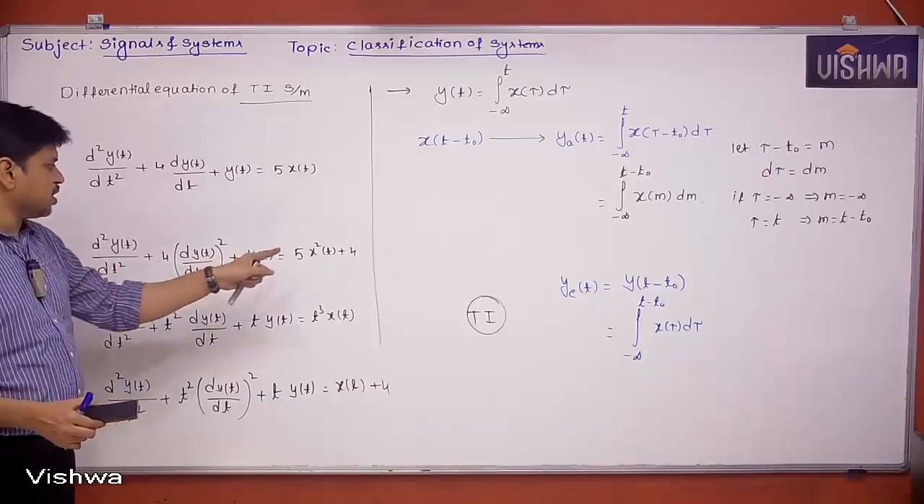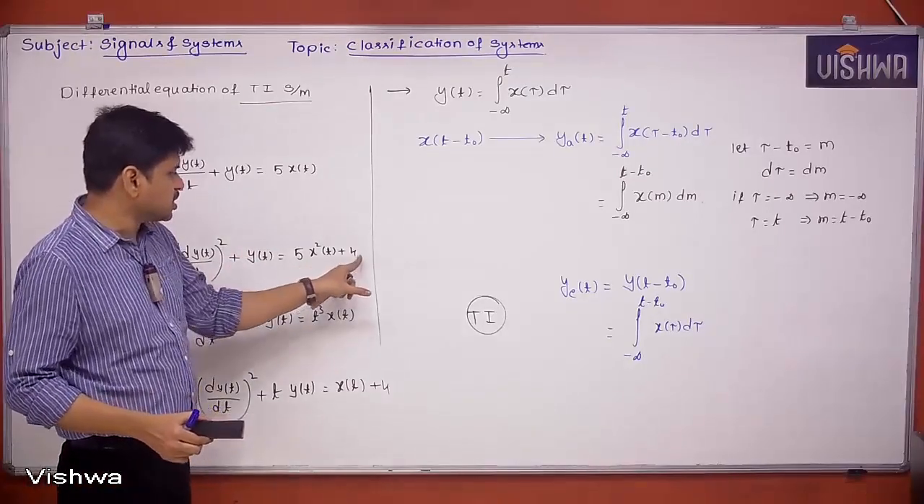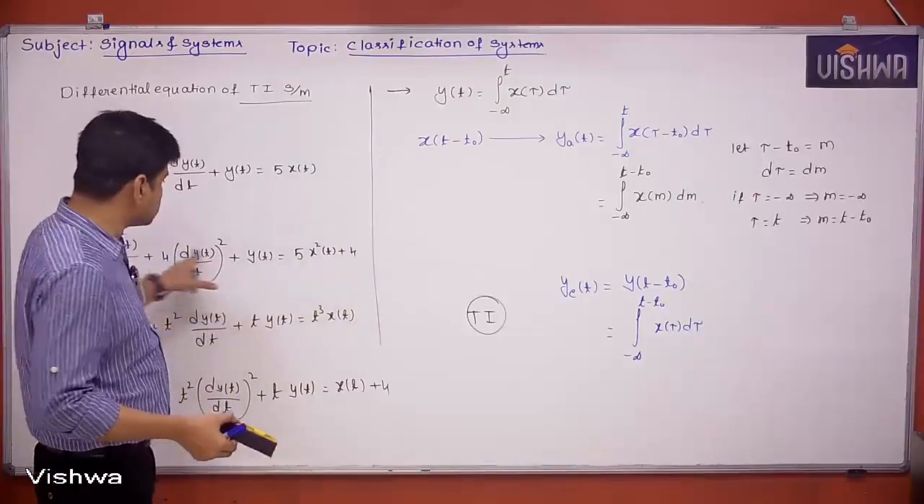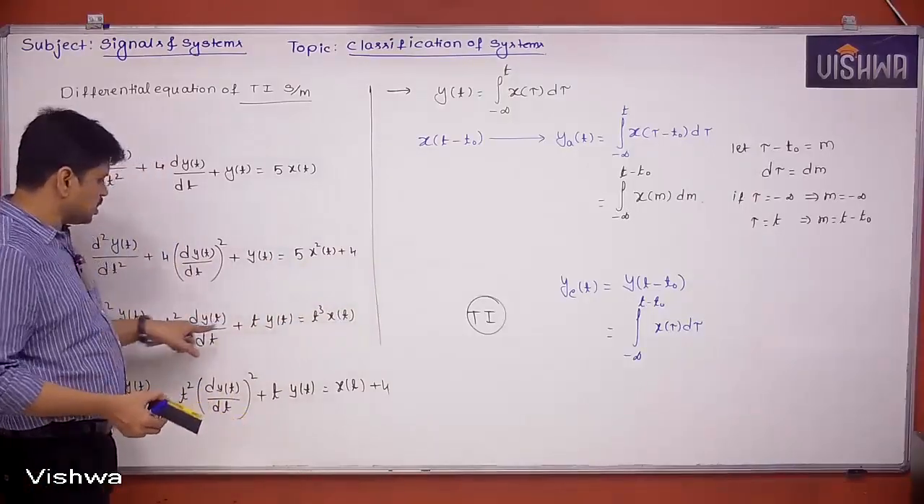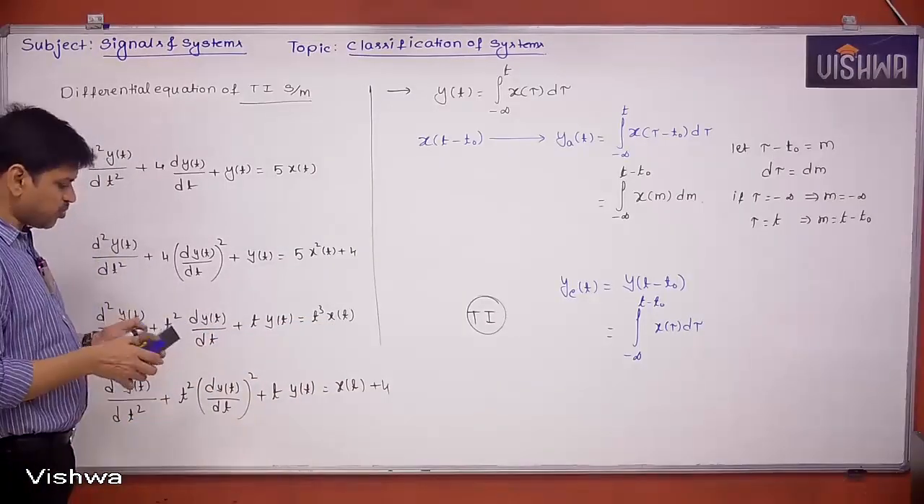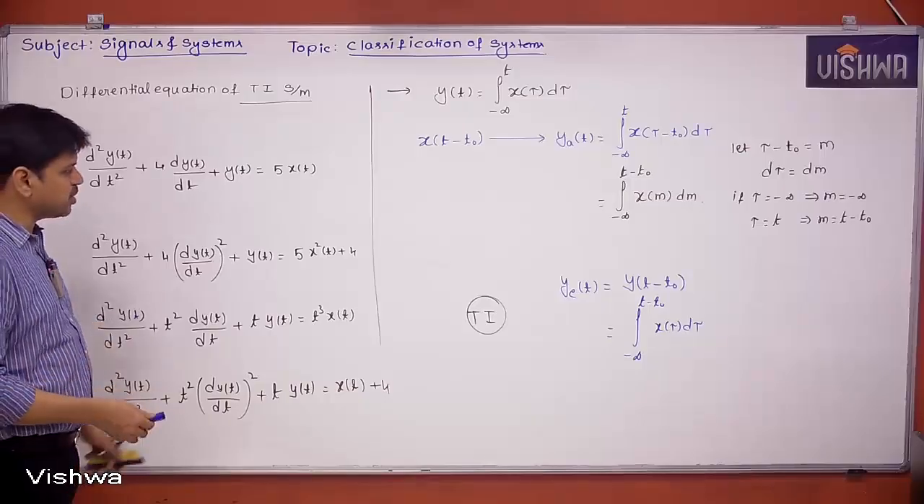This one is non-linear because this is a non-linear term, this is a non-linear term, this is also a non-linear term because degree is not equal to 1. So I can say this is non-linear. Next, this one is linear and this one is non-linear again. But this is not what we have to see. We have to see whether the system is time invariant or not.